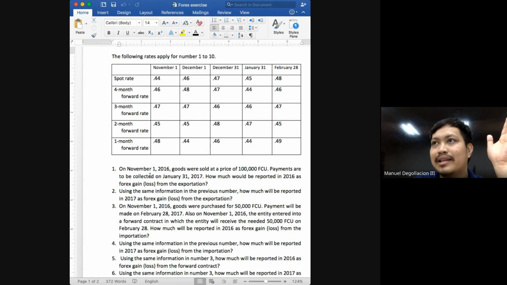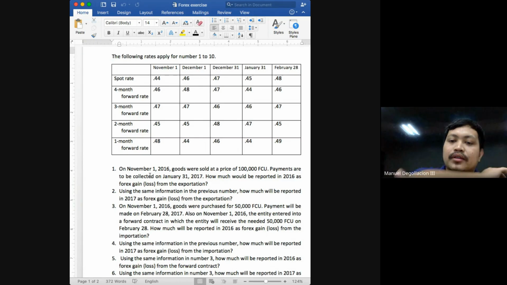Even though the settlement date is on February 28th, class, you will have to prepare another entry on December 31 in order for you to update the balance of your accounts payable. Your accounts payable should reflect the current exchange rate or the spot rate on the reporting date.